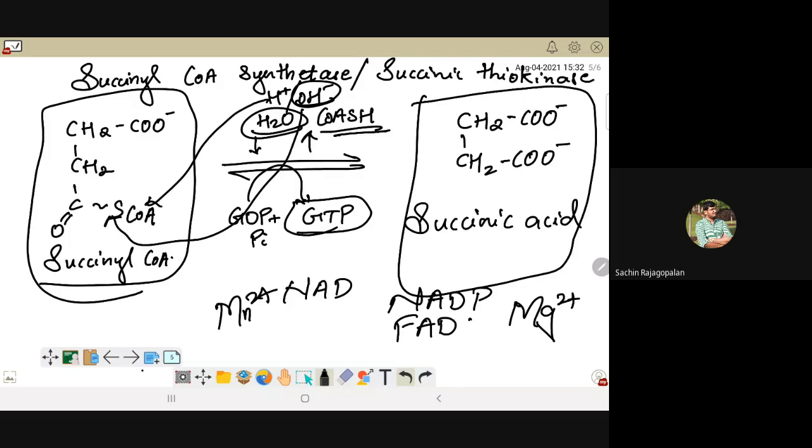So the answer for that remains the same as we would answer for why NAD, why NADP in some cases, why FAD in other cases, why for some enzymes the cofactor may be magnesium ions, for some other enzyme it may be calcium ions. This difference is on the basis of the compatibility of the coenzyme and cofactor with the enzyme.